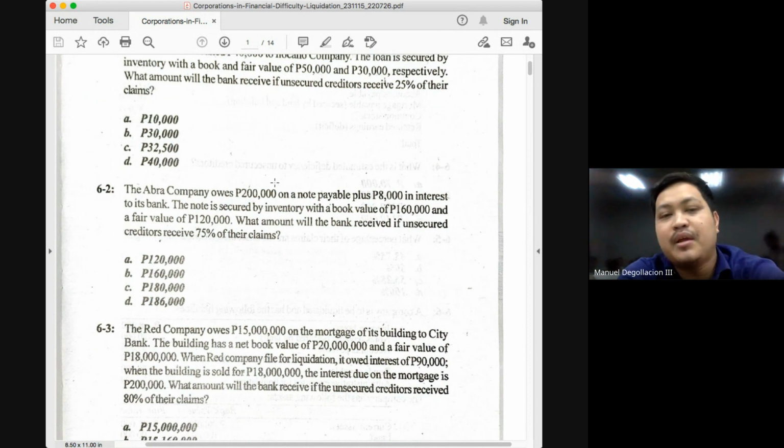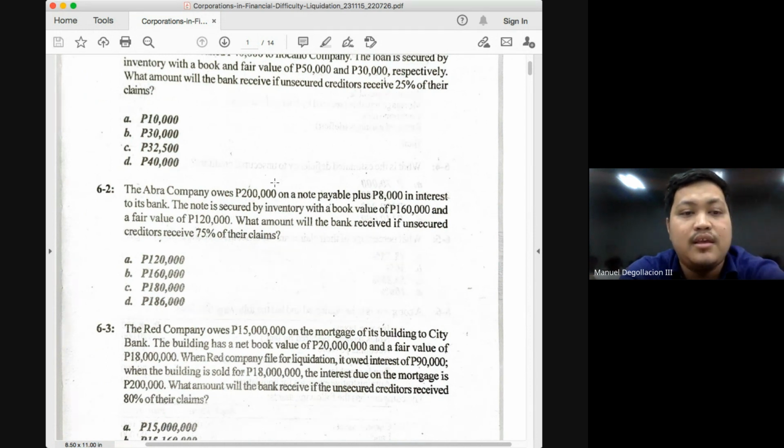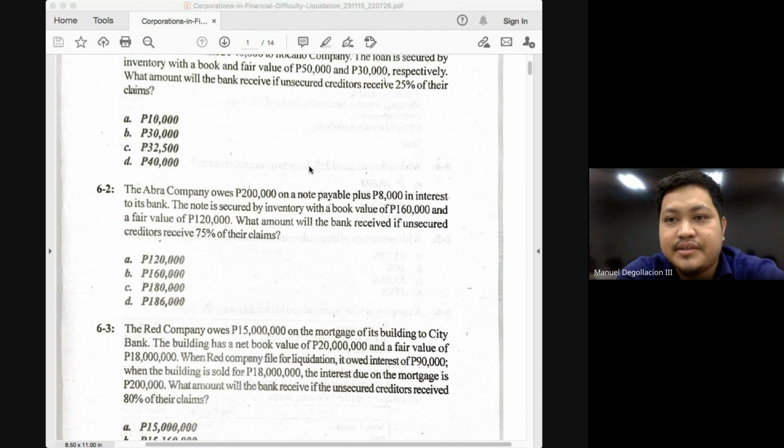What will be the treatment of your 8,000? Okay, it will be added to the carrying amount of the liability, and it will be paid based also on the recovery rate. So that means the total unsecured liability will not just be 80,000, but instead it will be 88,000 after you add the interest of 8,000.